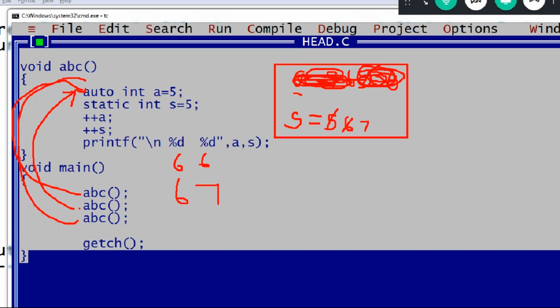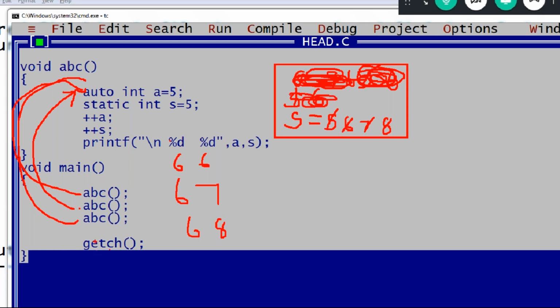This A value will be deleted. It comes outside, gets H. This function also completed, gets H. Main also completed. Total program execution completed. Then it deletes this value. After program execution, that is the lifetime of the static variable. You understood the difference? 66, 67, and 68. I think you understood, right? What is a static variable? 66, 67, and 68.